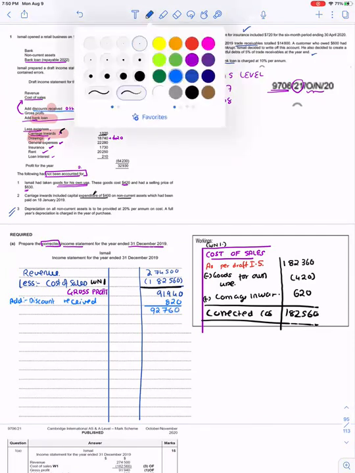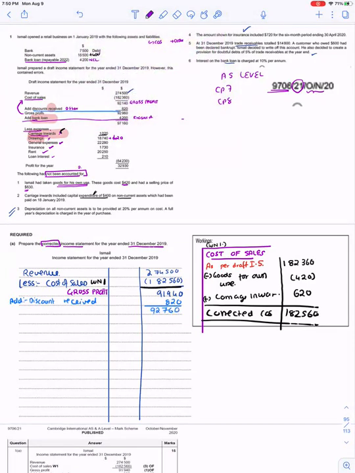Now we have to see all the correct expenses that we need to incorporate. We would go adjustment wise. Revenue is done, cost of sales is done, discount received is done, gross profit is done.